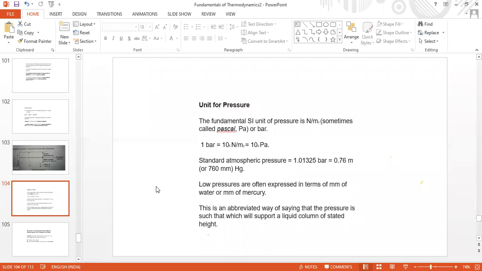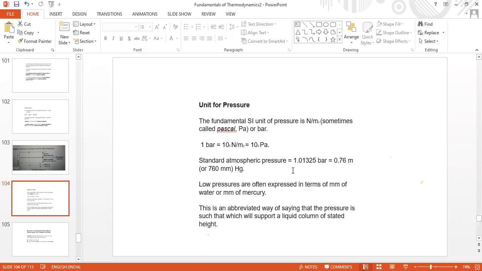Its value is 13.6. Now, the density of mercury is calculated by specific gravity 13.6 into 1000, where 1000 is the density of water. That means mercury is 13.6 times heavier than water.